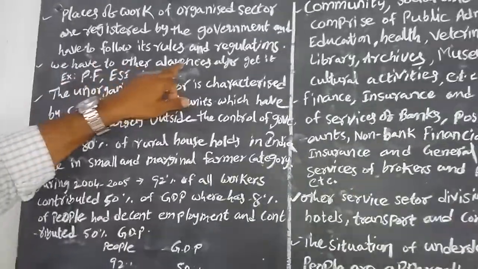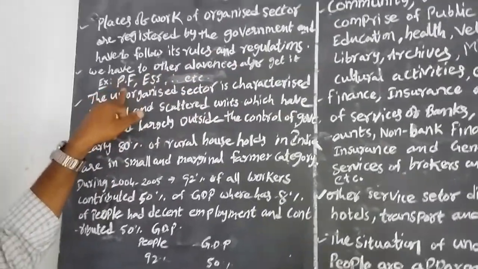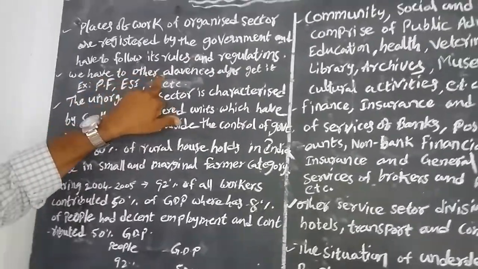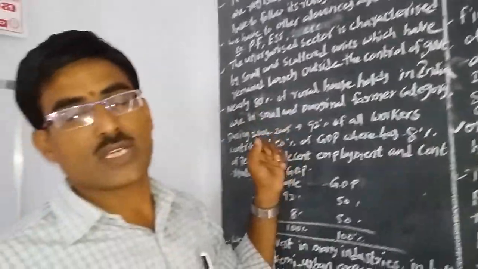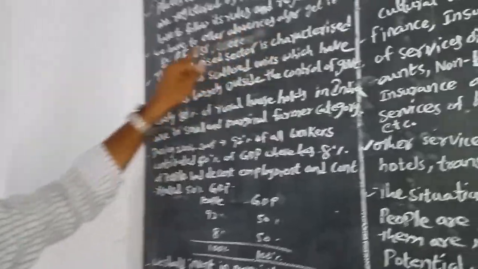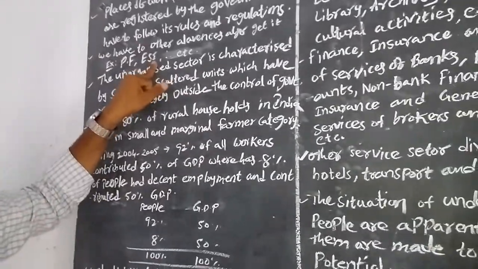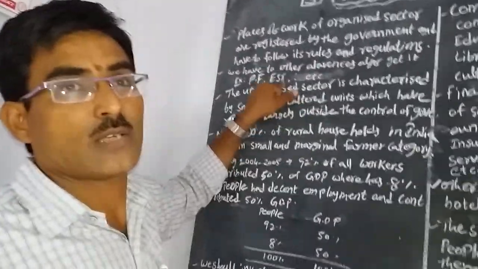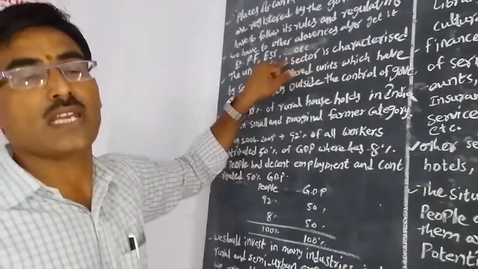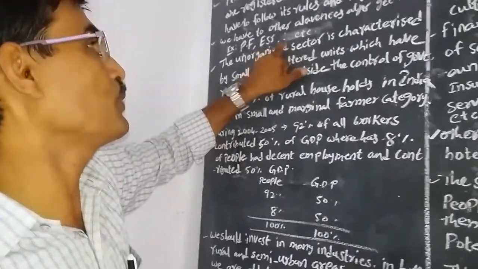We also get other benefits. For example, allowances: government employees get allowances daily. For example, PF (Provident Fund), ESI, free housing, and help for children's education are free in companies or government companies.